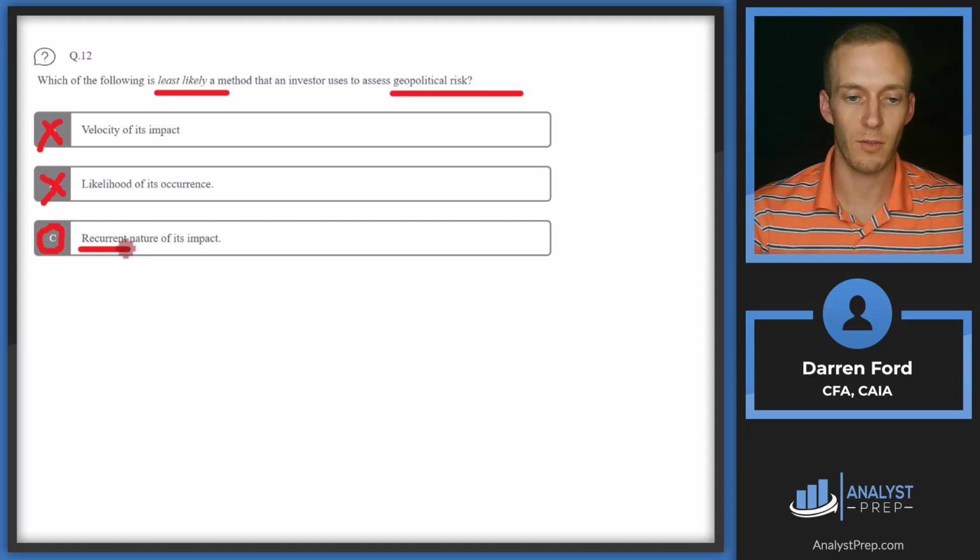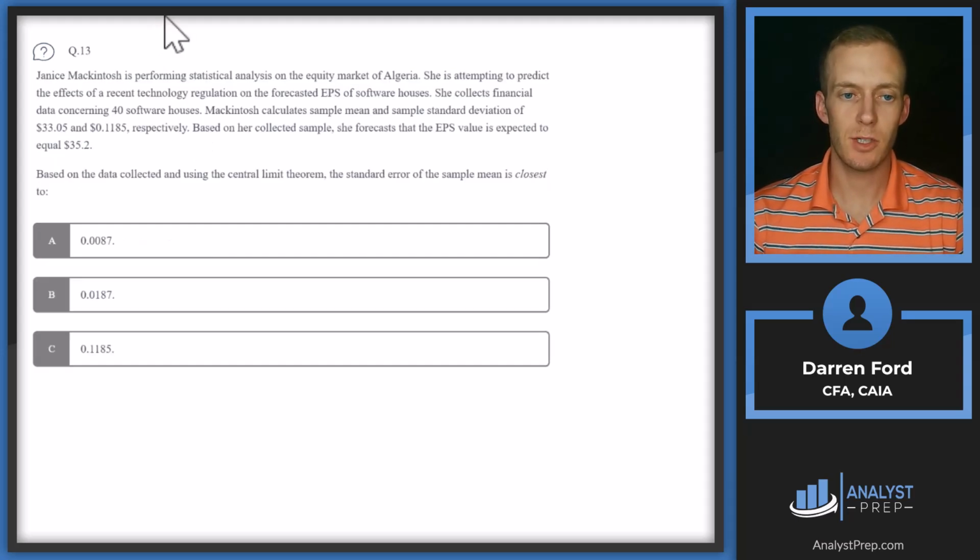The type of weapons and war that they're in is going to be different. So normally it's not going to be preparing for a recurring thing happening, but more so probability of an event happening and how quickly that'll impact markets or economics and such. Answer C.